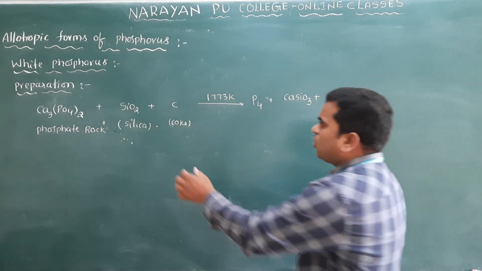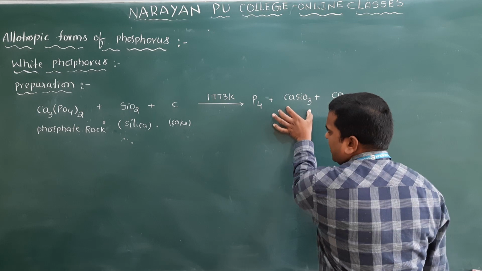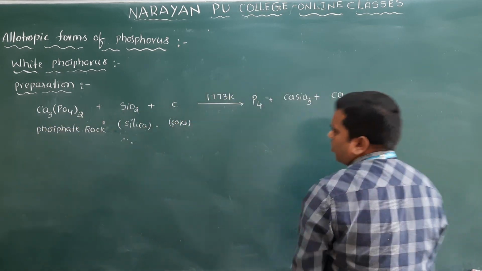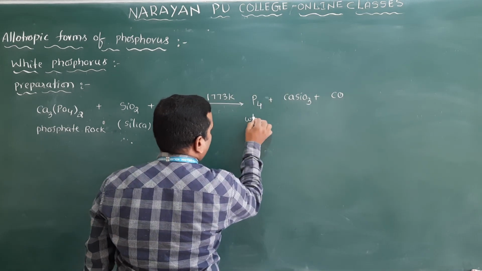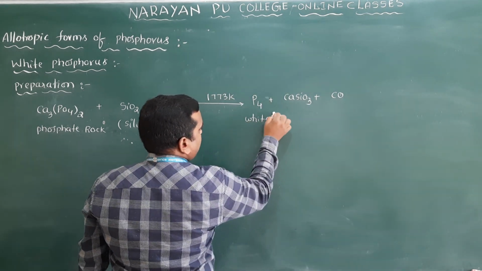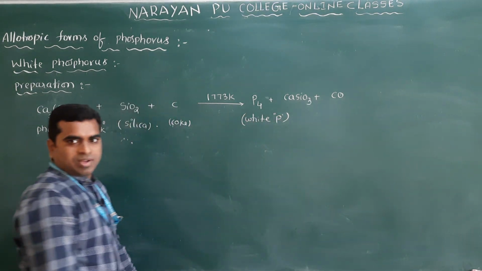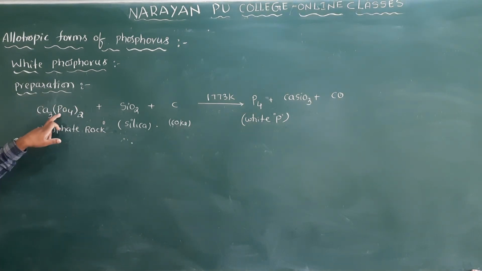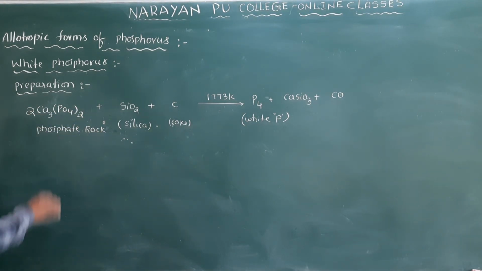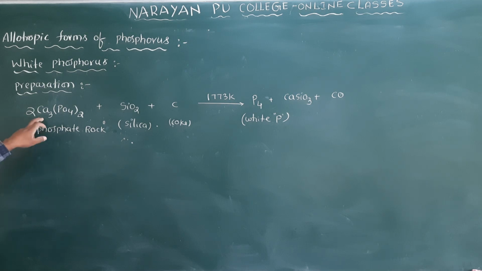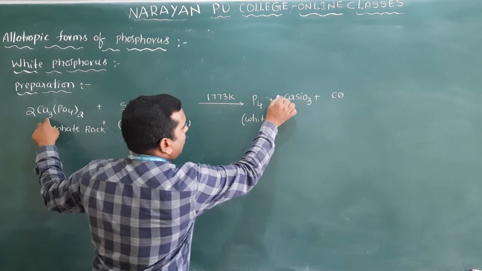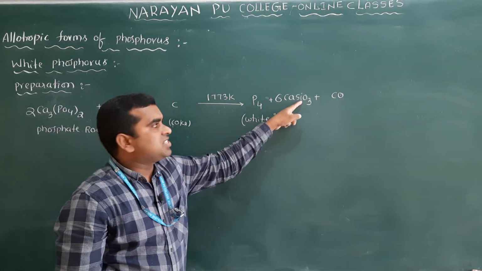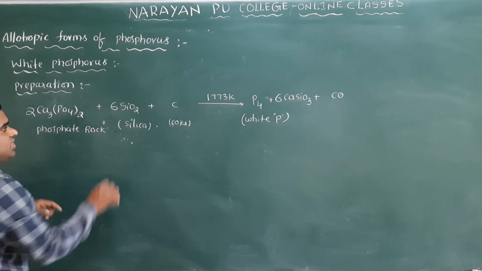Silica is converted into calcium silicate, and calcium phosphate is converted into phosphorus, and carbon is converted into carbon monoxide. You will get P4, which is white phosphorus. I will write simply white phosphorus. So balance the equation. How many phosphorus atoms are there? 4. But here how many are there? Only 2. So multiply this one with 2. When I multiply this one with 2, how many calciums are there? 6. So I have to multiply this one with 6. When I multiply this with 6, how many silicons are there? 6. So I have to multiply this one with 6.